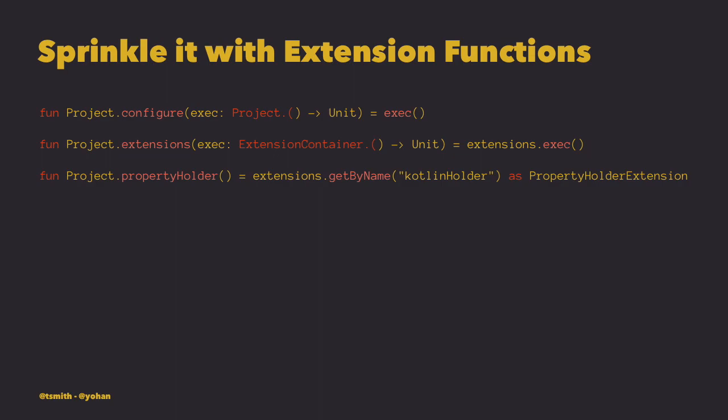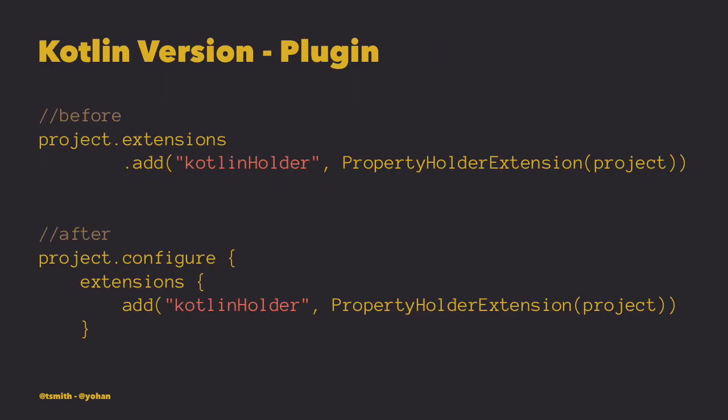And the third one's probably slightly interesting. You have the casting there because getByName just returns Object. So we cast it, we make sure that it always returns a PropertyHolderExtension. By adding these three extension functions, suddenly we now have a lot more concise code. So we have project.configure, which is the extension function that we just created. The extension itself is also another extension function that we just created earlier.